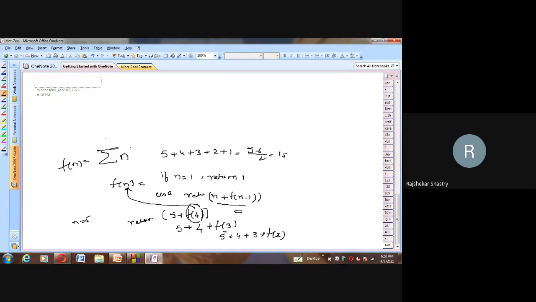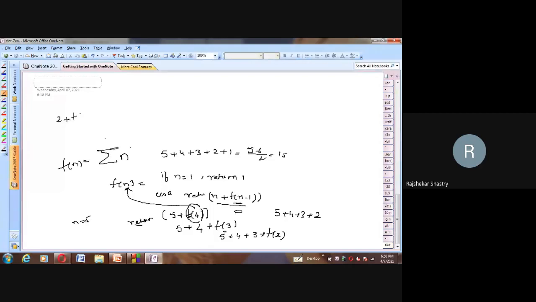And in case of 2, when we check, n is still not equal to 1, so this f of 2 has to be executed. Again it will go to the else case, and we have 5 plus 4 plus 3 already there, plus f of 2. This else portion will execute like this: 2 plus f of how much? 2 plus f of 1. So let me write here 2 plus f of 1.